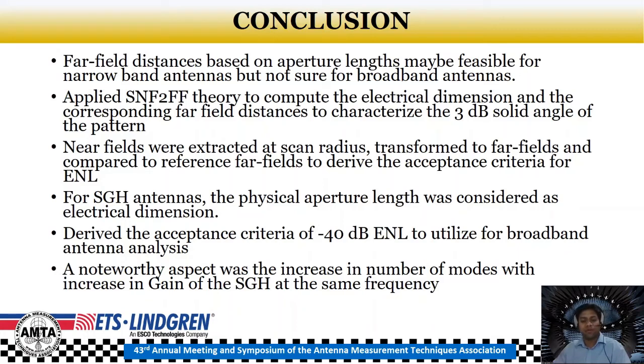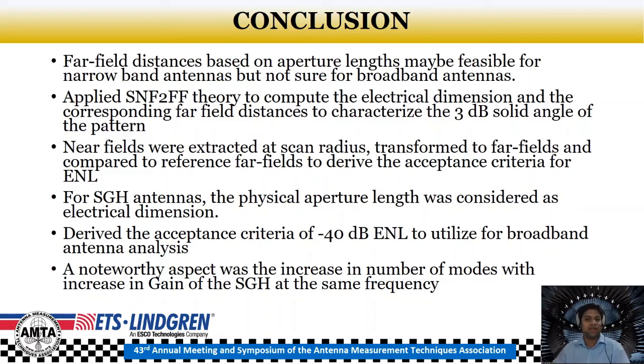The number of modes considered in this analysis were related to the MRE by n is equal to kr0 without the extra 10 number of modes to correlate directly to the electrical dimension R0 of the antenna at each frequency. Thus, the number of modes were sequentially reduced from 100 to evaluate the ENL value over the 3 dB solid angle. For the standard gain horn antennas, the physical aperture length was considered as the electrical dimension and the ENL values at the corresponding number of modes were computed.